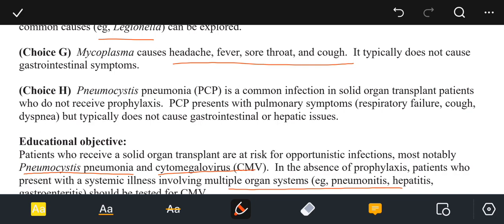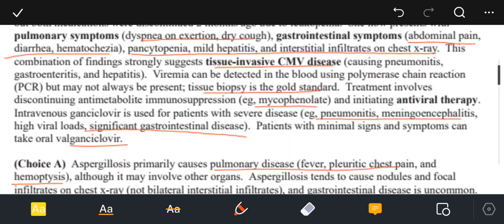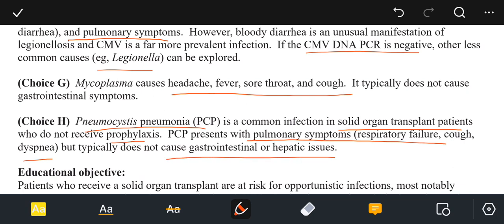And the choice H, that is Pneumocystis pneumonia. This is not the option of choice because Pneumocystis pneumonia is a common infection in the solid organ transplant patients who do not receive prophylaxis. The PCP present with the pulmonary symptoms, respiratory failure, cough, and dyspnea, but typically does not cause gastrointestinal or hepatic issues.